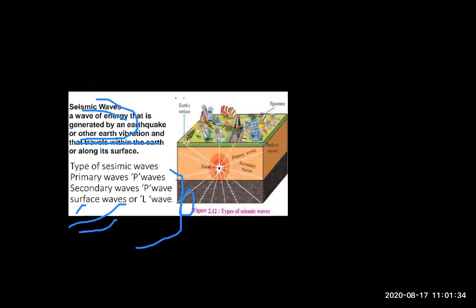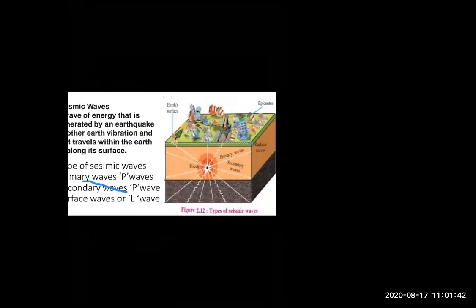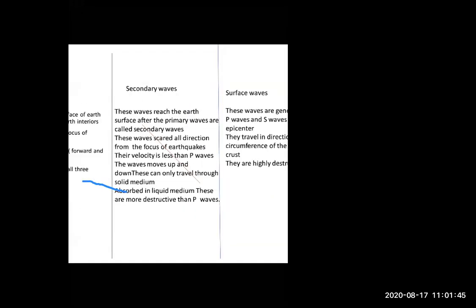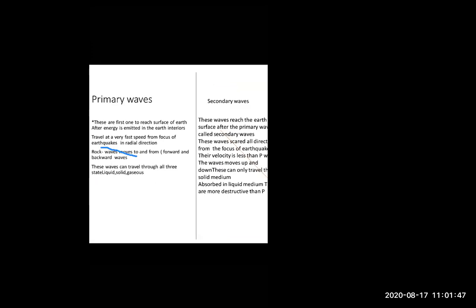Now, what are the three types of seismic waves? Primary waves, secondary waves, and surface waves. There are the three types, that is primary waves, secondary waves, and surface waves. One by one, we will go to each and every part. Okay, just look over there. First, look at this diagram, students.